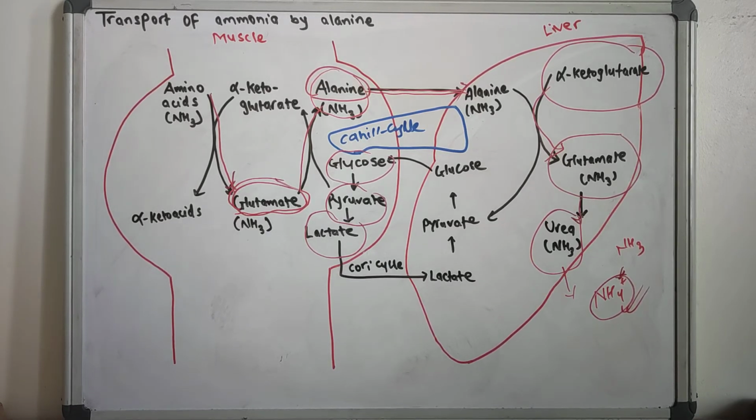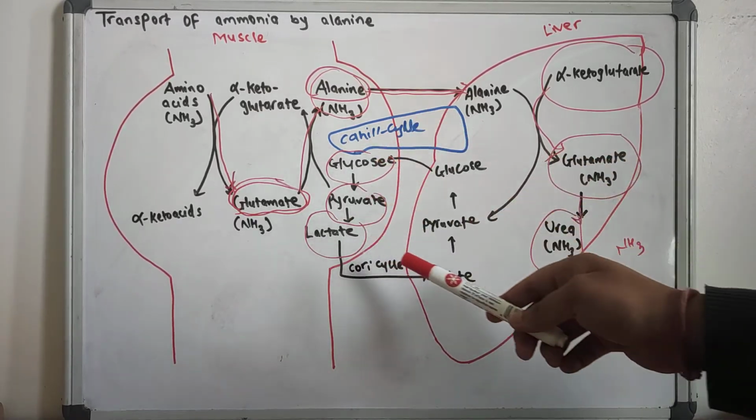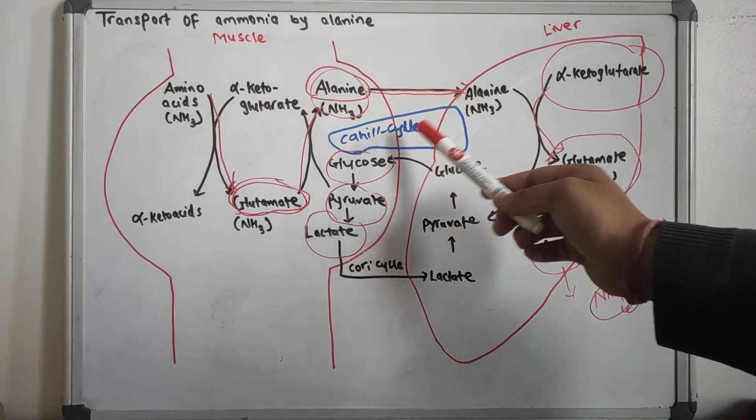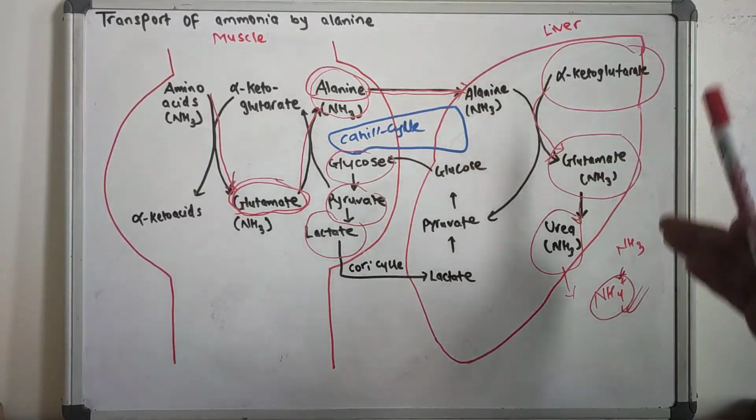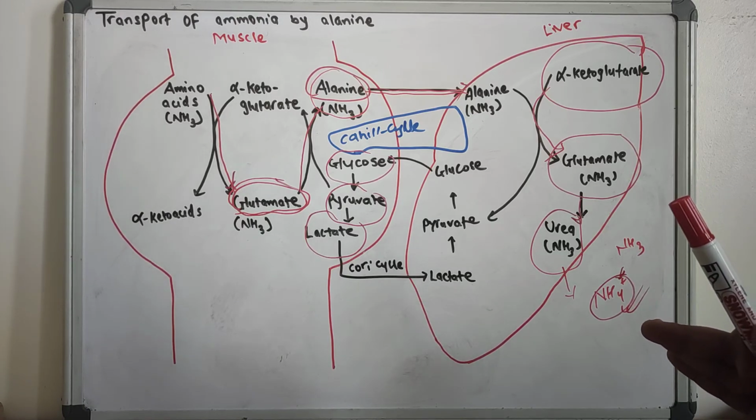I hope you understood this lecture. And the Cori cycle, I have already discussed about the Cori cycle, and the Cahill cycle is the glucose-alanine cycle. The Cahill cycle, glucose-alanine cycle, also I have already discussed.